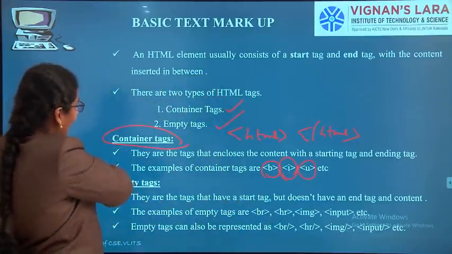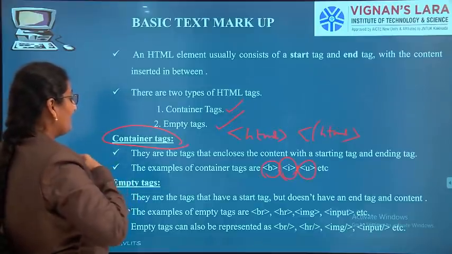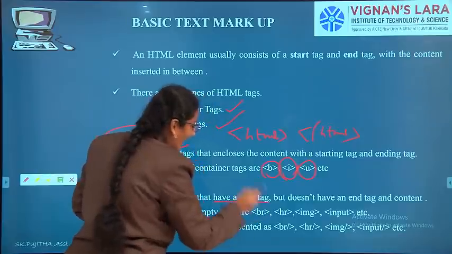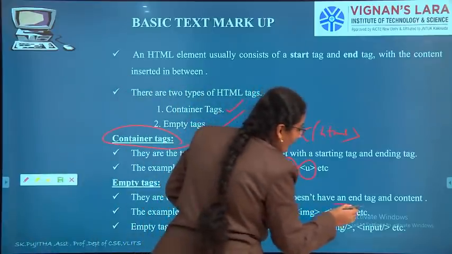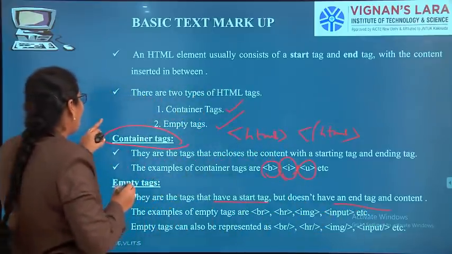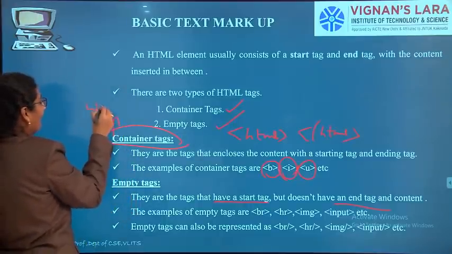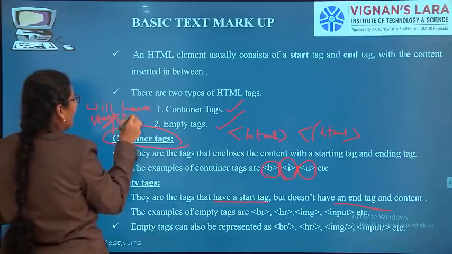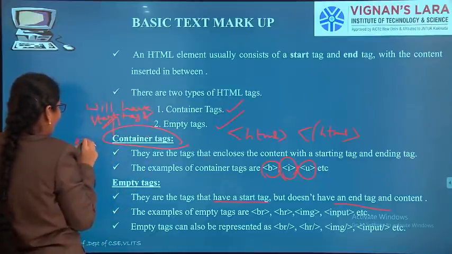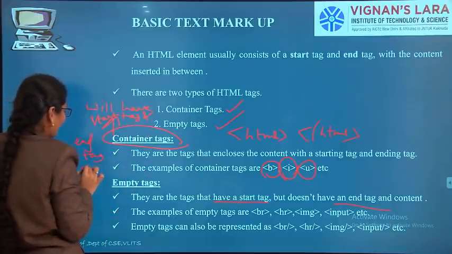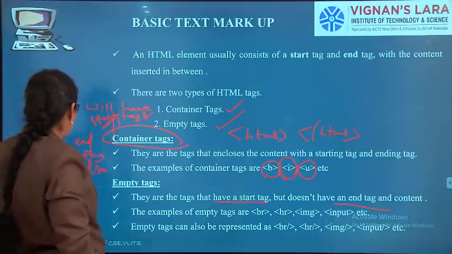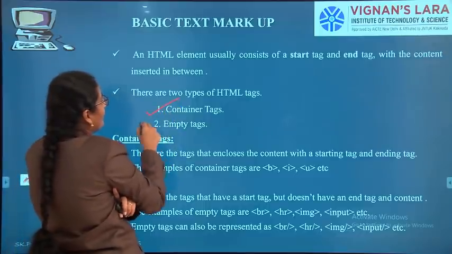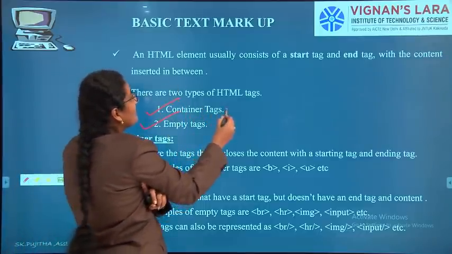So what is an empty tag? An empty tag has a start tag but does not have an end tag. Very simple. A container tag has both a start tag and an end tag. So HTML tags are divided into two types, container tags and empty tags.